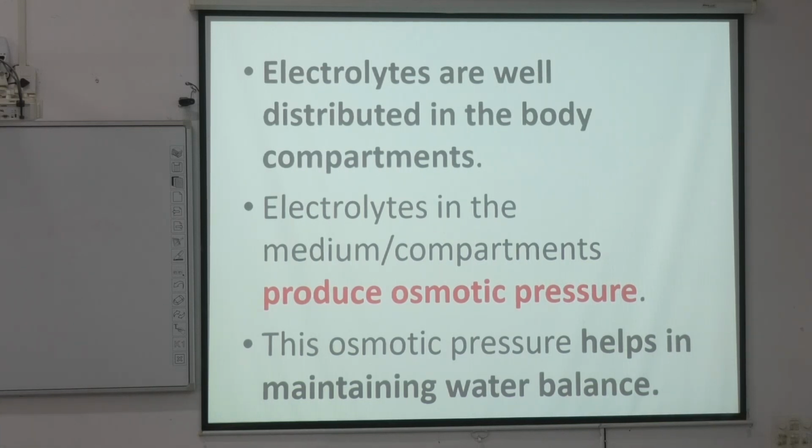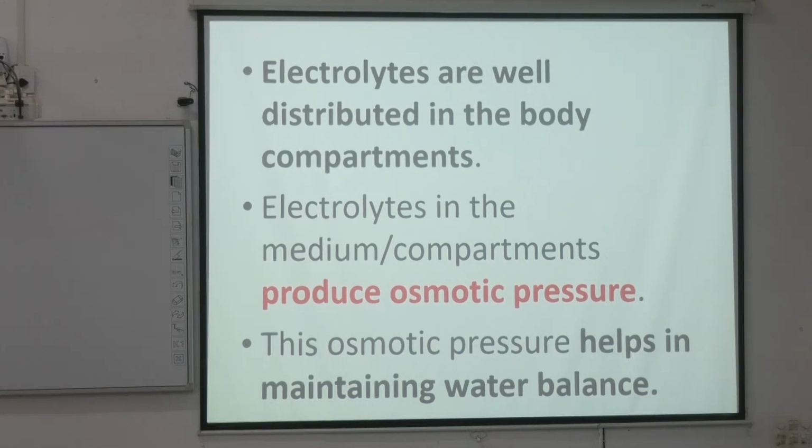It maintains osmotic pressure. That is the main function of these electrolytes. And by osmoregulation, what is maintained? The level of the water balance. Okay, osmotic pressure helps in maintaining water balance.